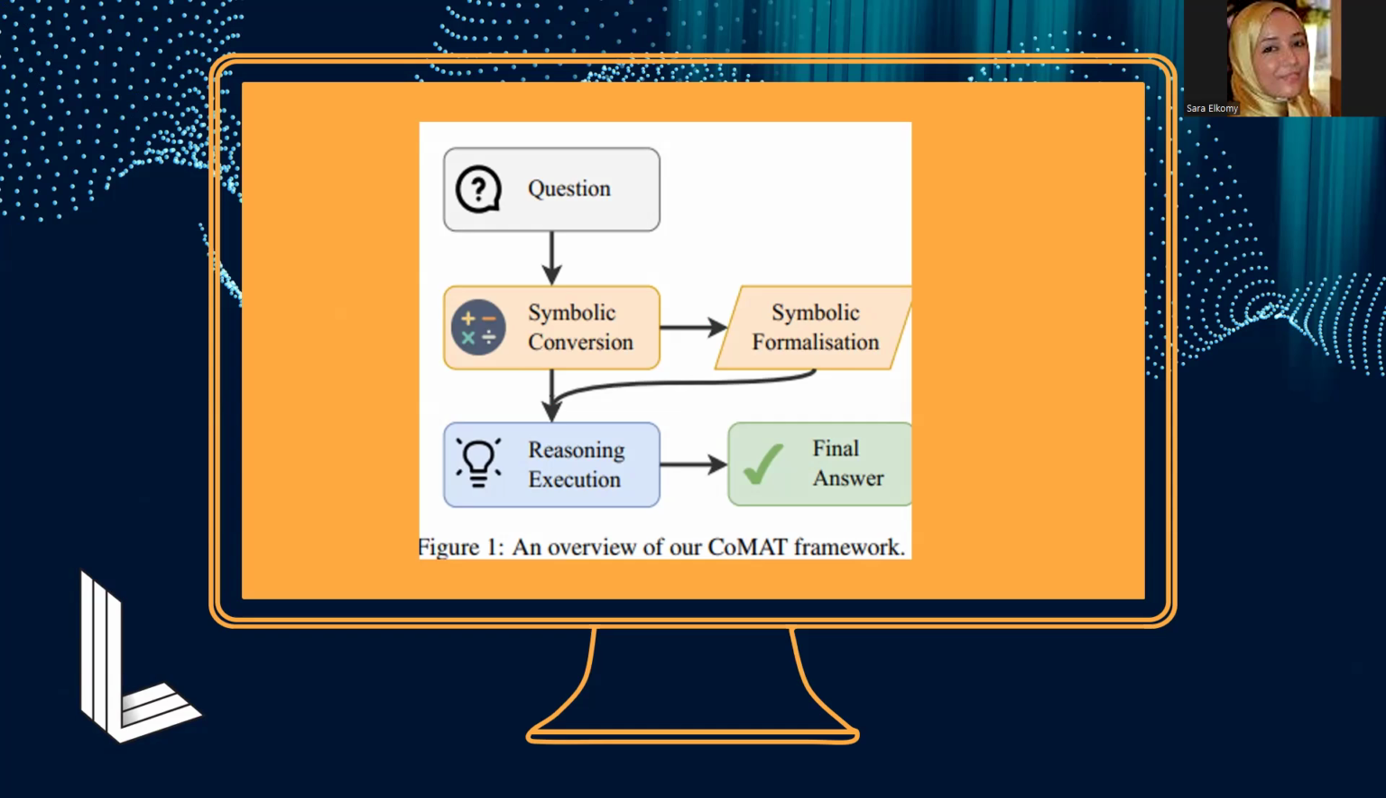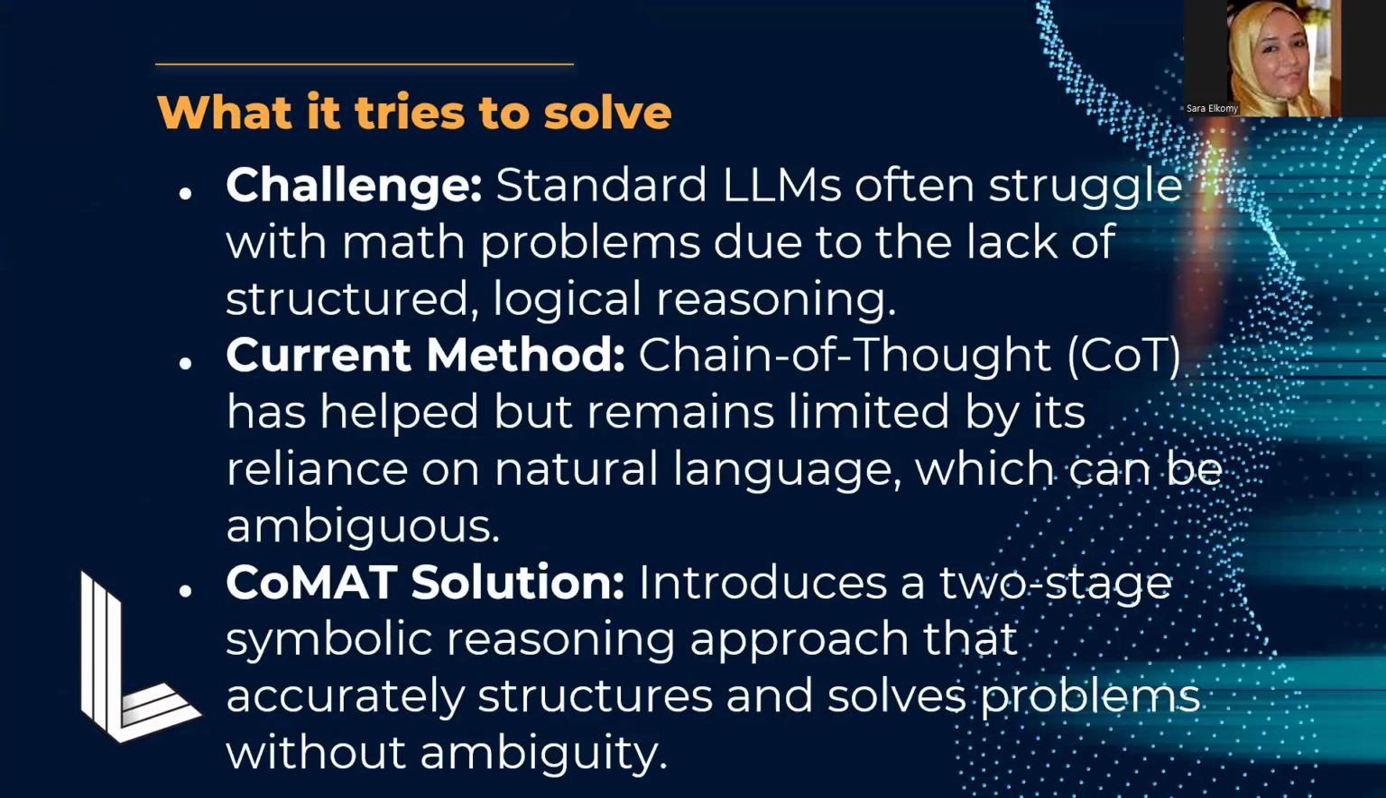This structured approach enhances interpretability, accuracy, and transparency, as each step in the reasoning process is logically derived from the defined symbols and rules. Let's start by looking at the challenges CoMAT addresses. Standard LLMs often struggle with math problems because they lack structured logical reasoning. The widely used CoT approach has helped, but it is constrained by the limitation of natural language, which can sometimes be ambiguous. CoMAT proposes a solution by introducing a two-stage symbolic reasoning approach, allowing LLMs to structure and solve problems without ambiguity.